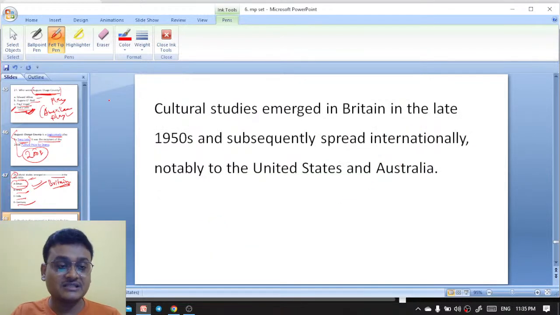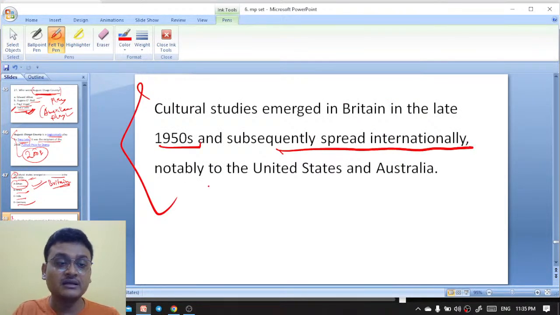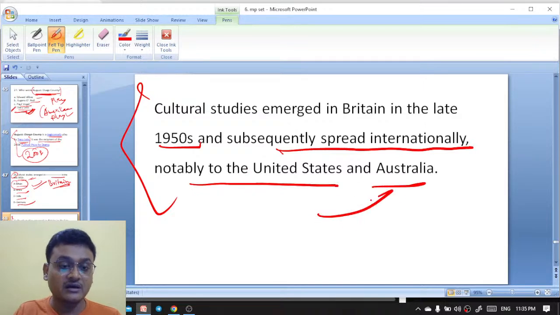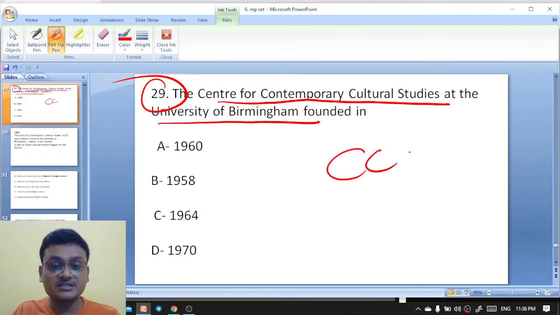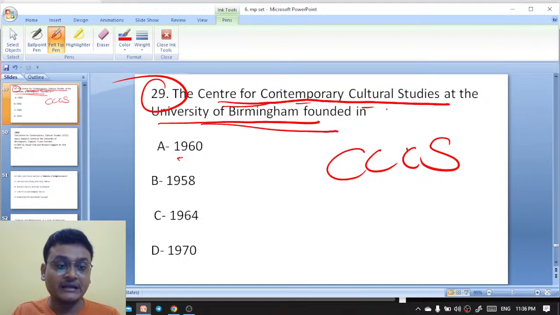Cultural studies emerged again in Britain in the late 1950s and subsequently spread internationally, notably to the United States and Australia. And today's next question: the Centre for Contemporary Cultural Studies at the University of Birmingham, CCCS, founded in 1960, 1950, 1964, 1970.